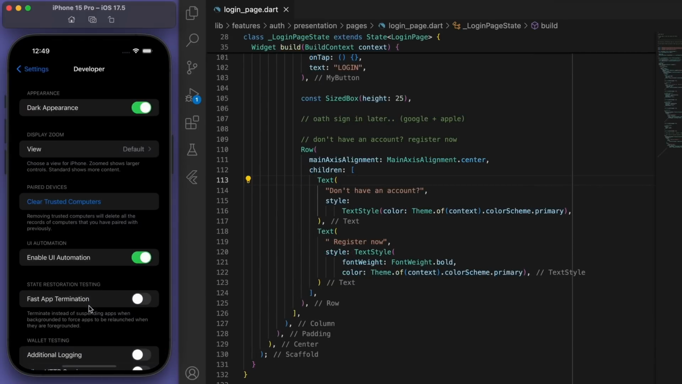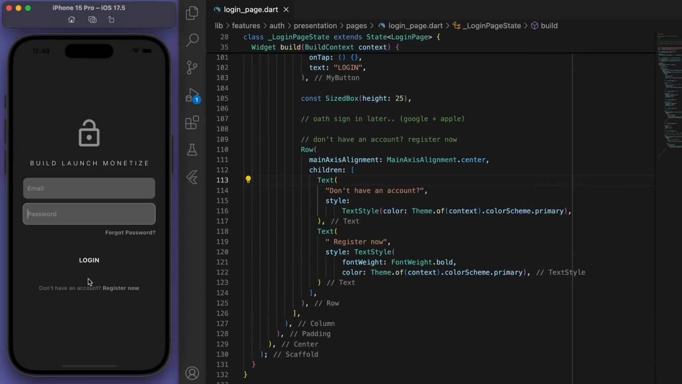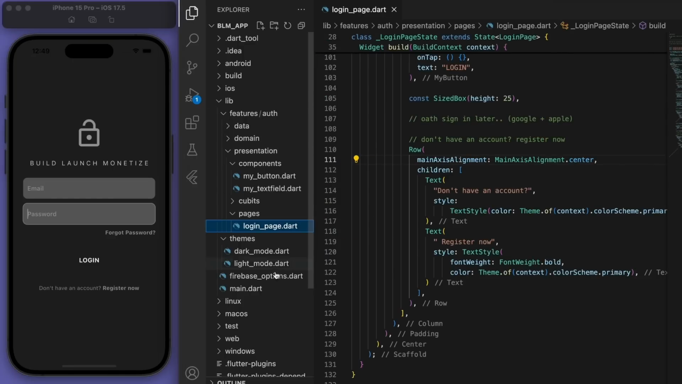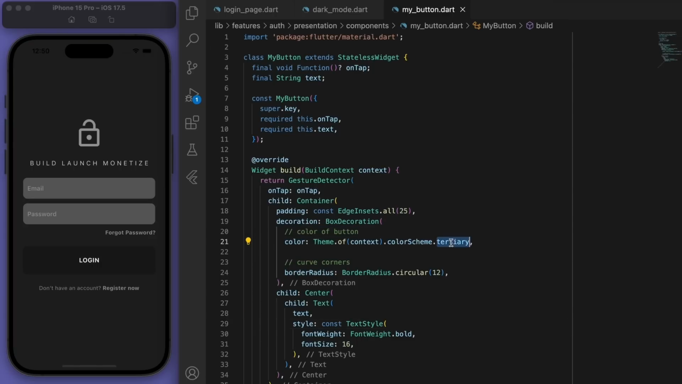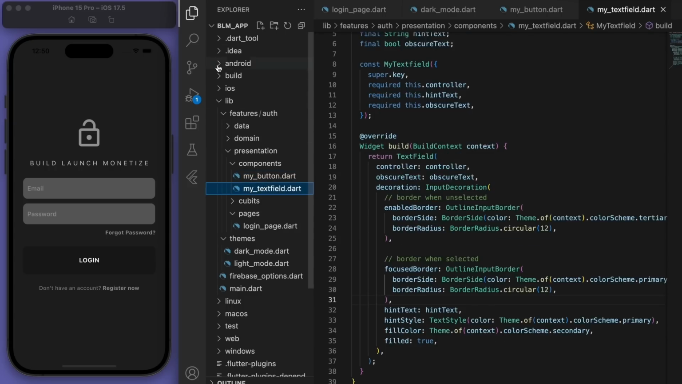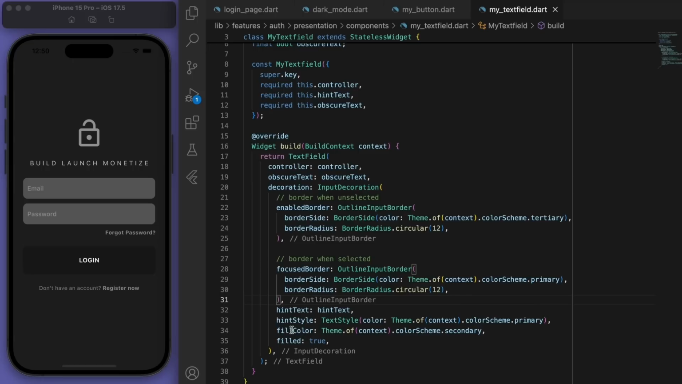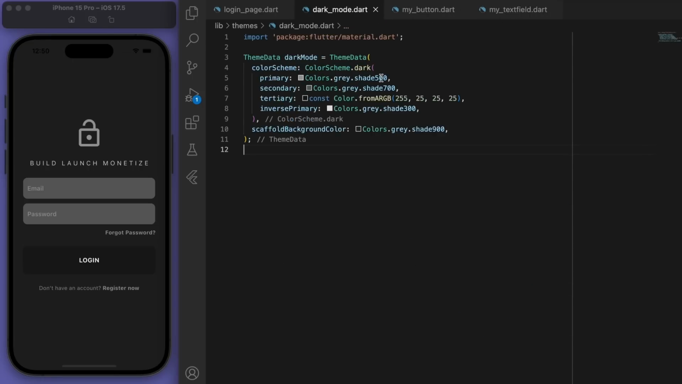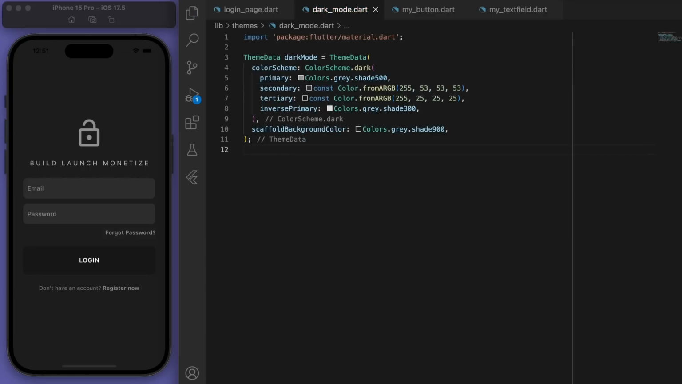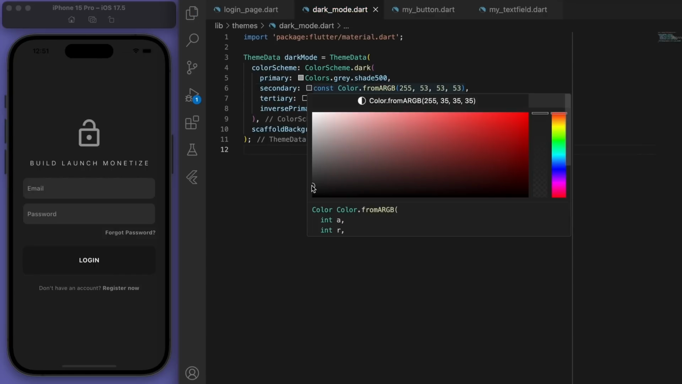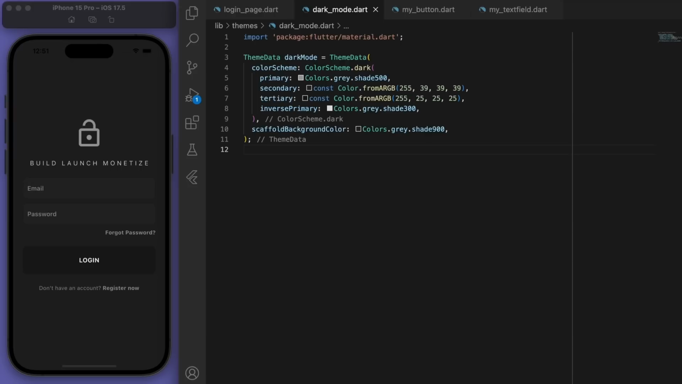Now let's check out the dark mode. And I feel like we could switch up the dark mode colors. The tertiary, as well as secondary, I feel like we could change up the color. And I think that looks much better.